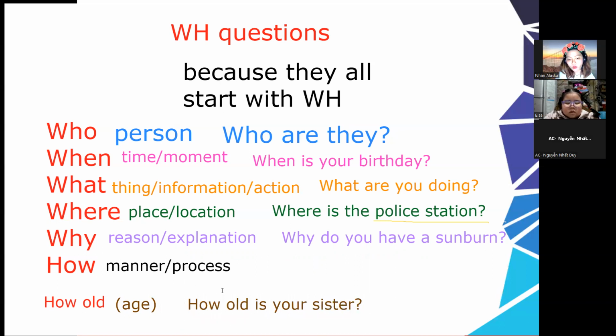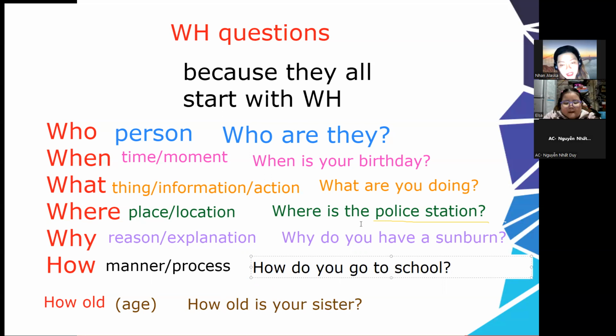How about how? How do you go to school? All right. Do you get it, Elsa? Yes. Okay, good. All right.